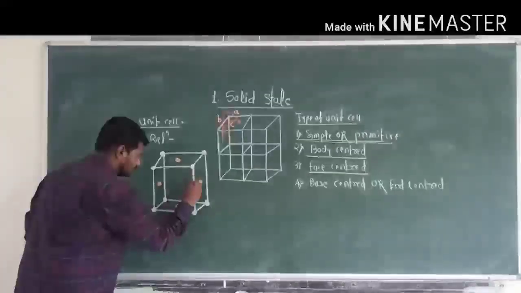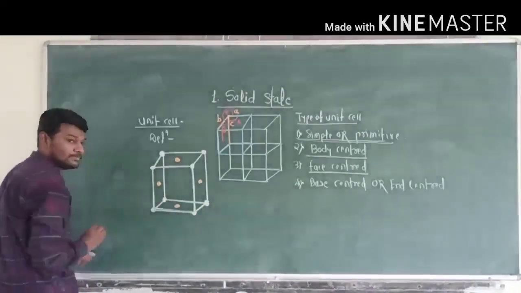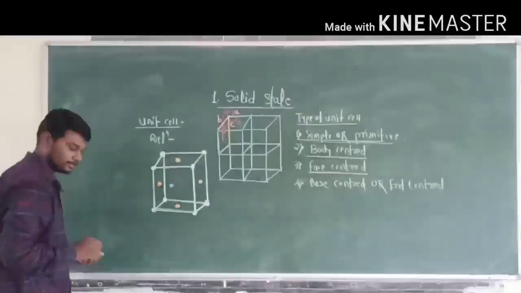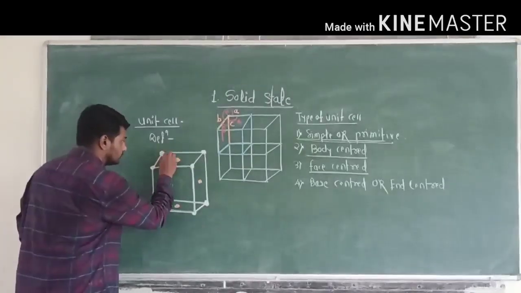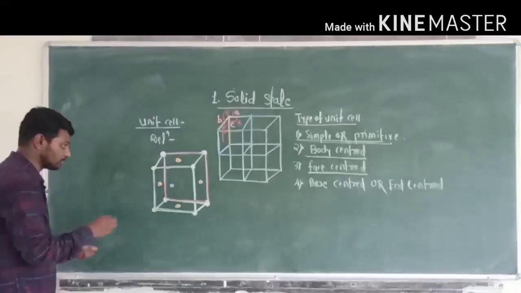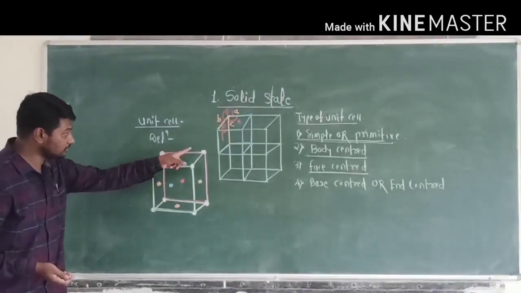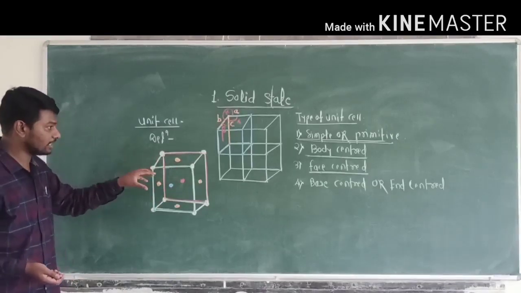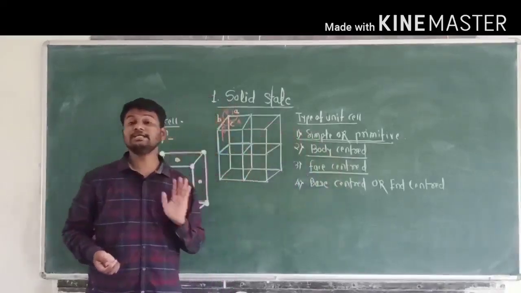The constituent particle here. And this is the back face. Suppose this is the back face. Here the constituent particle is here. Now in this case, all constituent particles are present at the corners as well as at the center of each face. So such a type of unit cell is called a face centered unit cell.